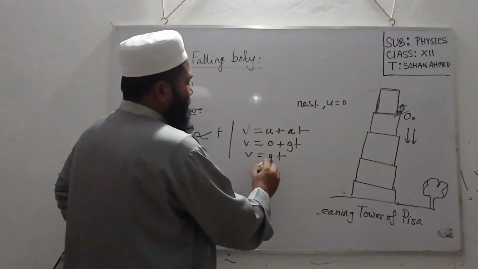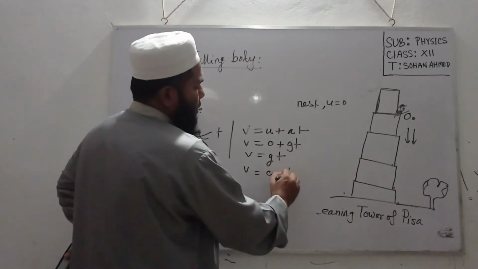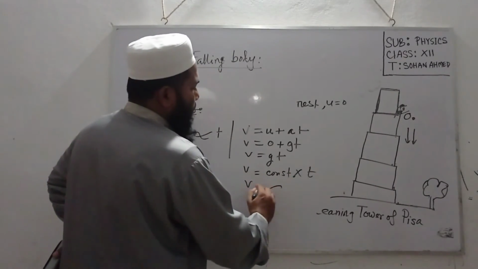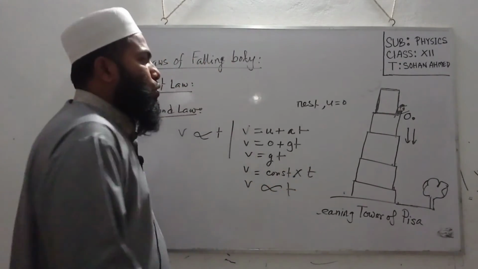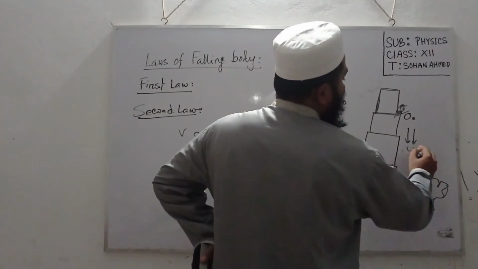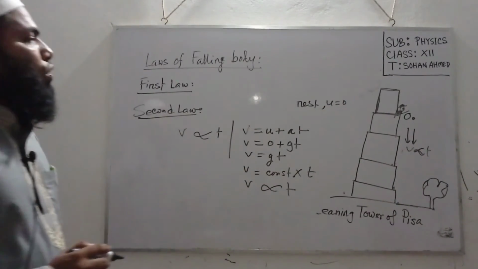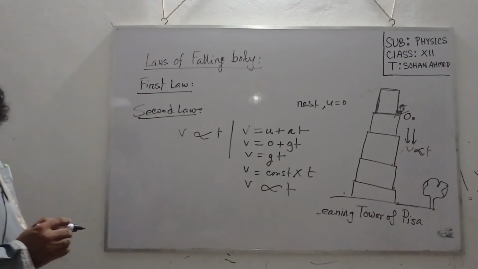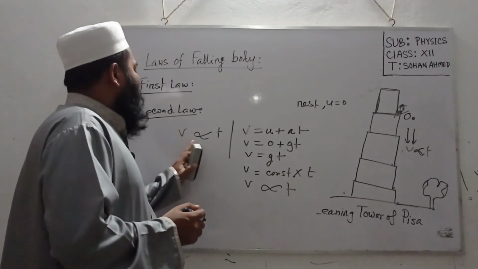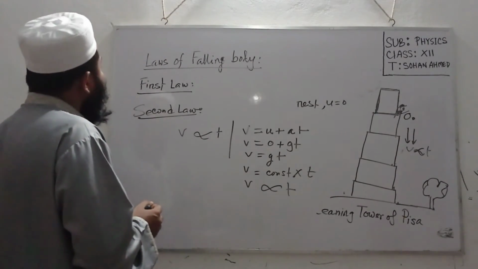Here g is the uniform acceleration, its value is constant, into time. So we can write v proportional to t. This is the second law. So the velocity of a falling body will be directly proportional to the time required.